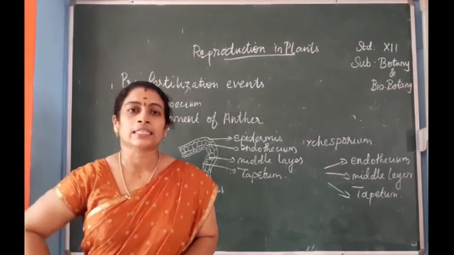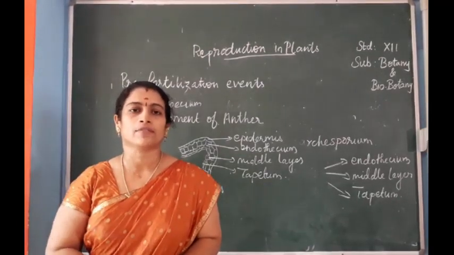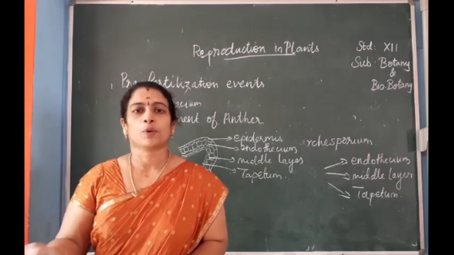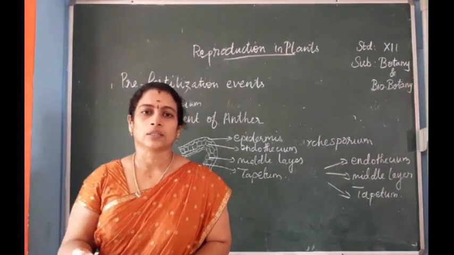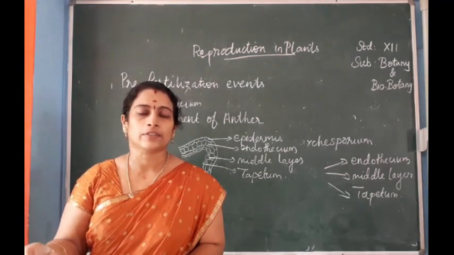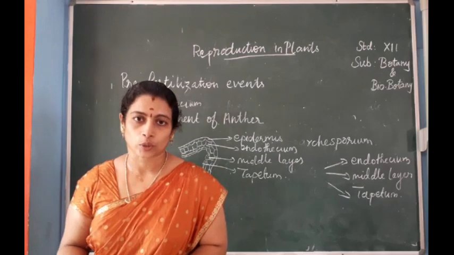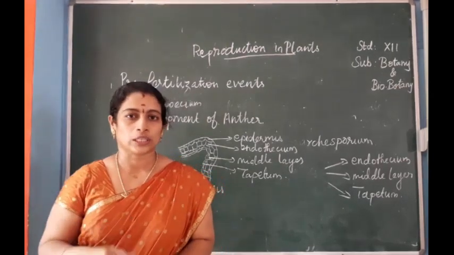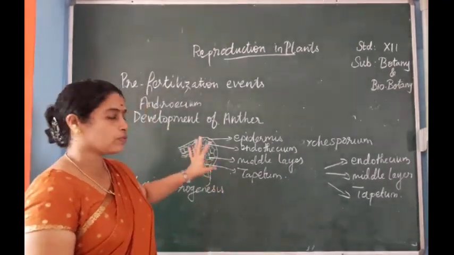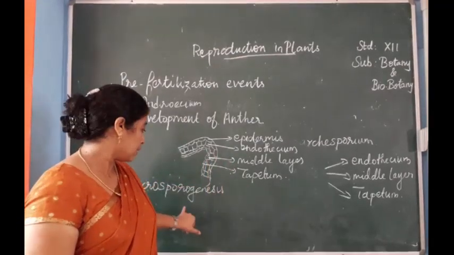A diploid microspore mother cell is divided meiotically to form the haploid microspores, and that is known as microsporogenesis. So once again, during the formation of the anther, sporogenesis takes place.